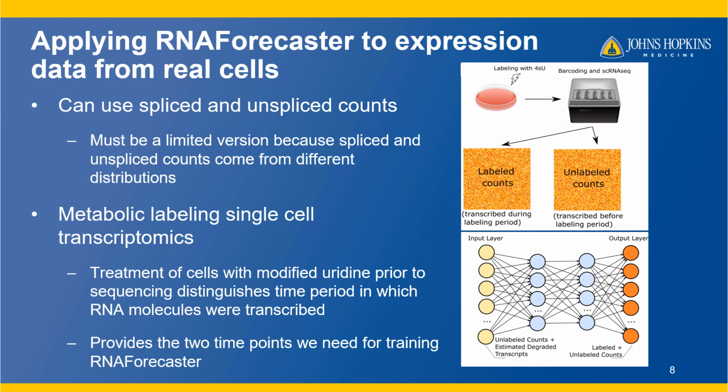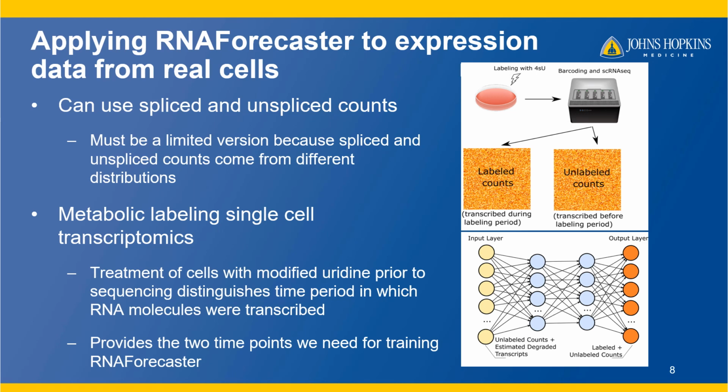One way is spliced and unspliced counts similar to RNA velocity. We are somewhat limited there because spliced and unspliced counts form very different distributions, meaning we cannot use them to do high fidelity recursive predictions. Better would be metabolic labeling data. There you're doing single cell transcriptomics, but you treat the cells with modified uridine for a set time point prior to harvesting the cells for sequencing.